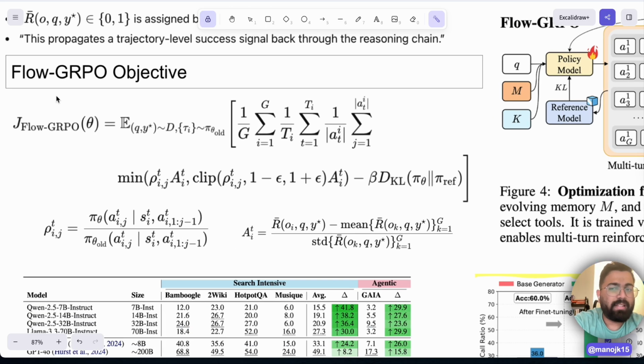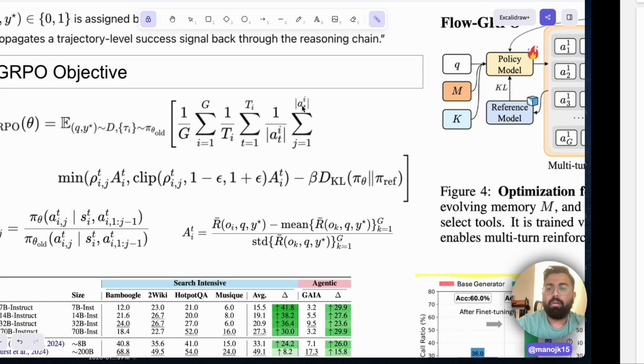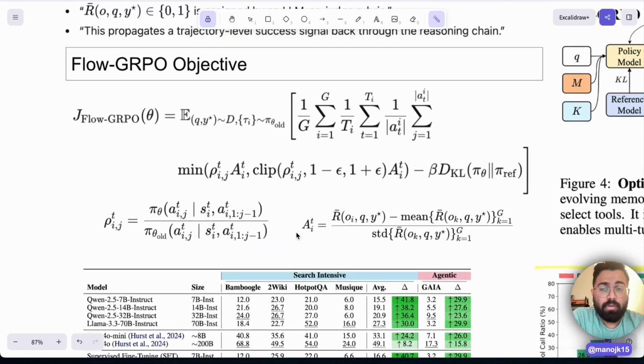This is plain vanilla GRPO, but we are using multi-turn, and the 1 by G is the plain vanilla GRPO. This is the extra part added to plain vanilla GRPO. It is optimized for multi-turn policy updates, single-policy multi-turn updates. So every turn you are doing a policy update, rather than plain vanilla GRPO, where the total language model is optimized by the final outcome but not for intermediate rewards. So this is the GRPO.